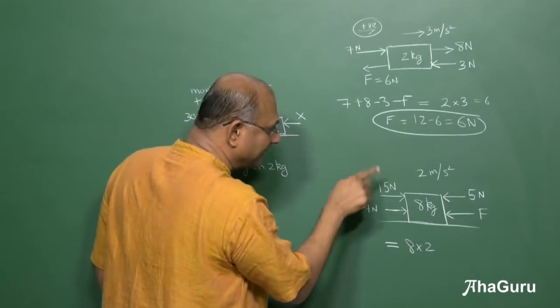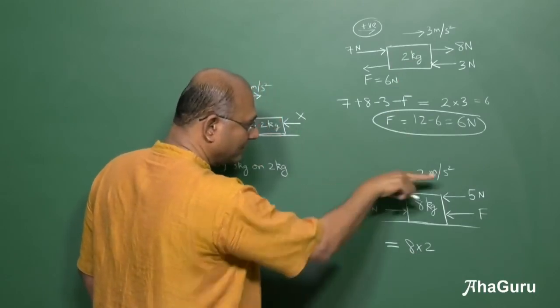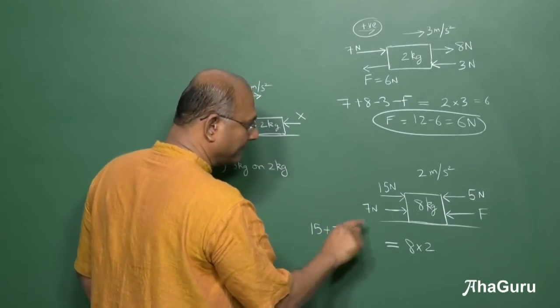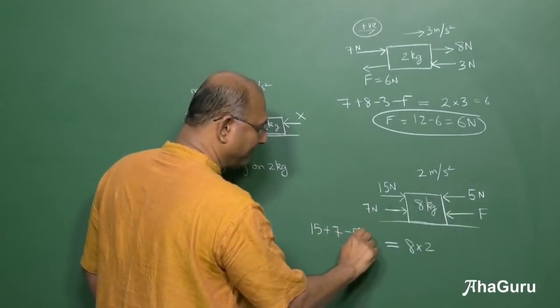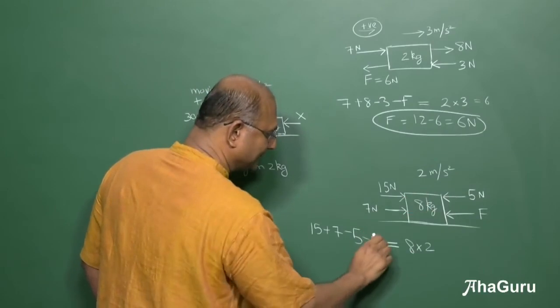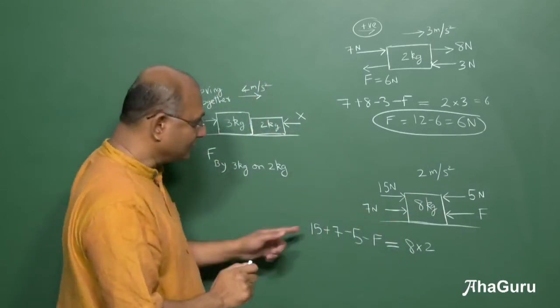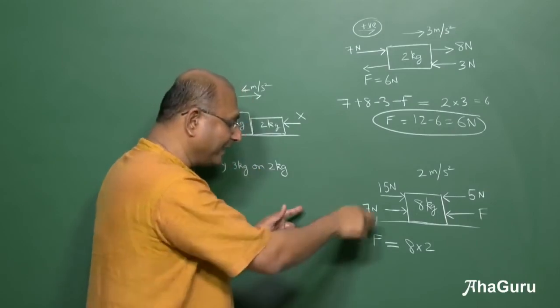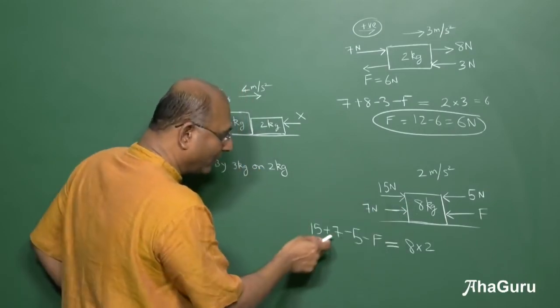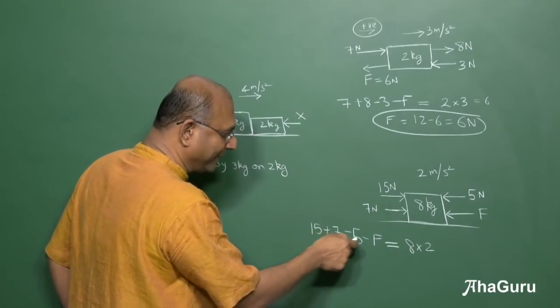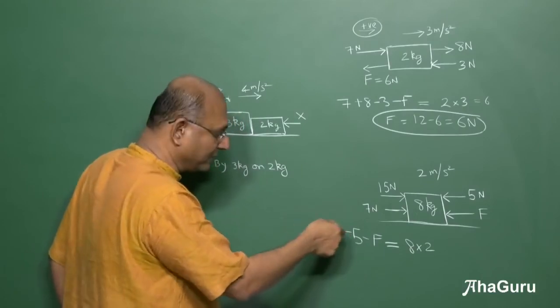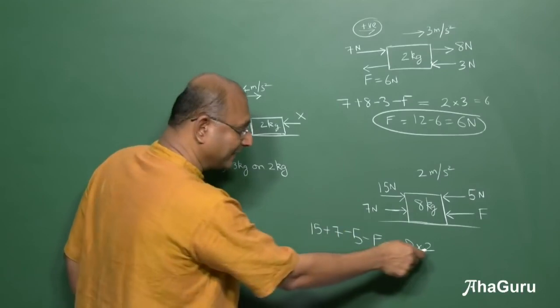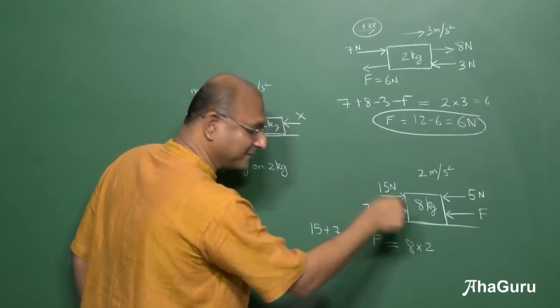Then suppose I say it is 15 plus 7 minus 5 minus F. Can I solve this? Yes, but be a little careful. Let us see. So if I write this, I have written net force is mass into acceleration. What do I get here? 15 plus 7 minus 5. 7 minus 5 is 2. So 15 plus 2, 17. That is 16. 17 minus F is 16.